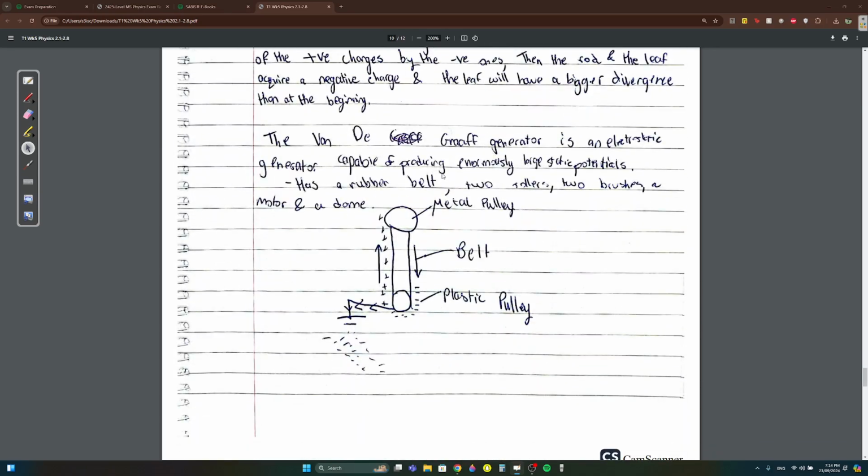Now the Van de Graaff generator. It's an electrostatic generator. What's it capable of doing? It's capable of producing enormously large static potentials. It has a rubber belt, two rollers, two brushes, a motor, and a dome.